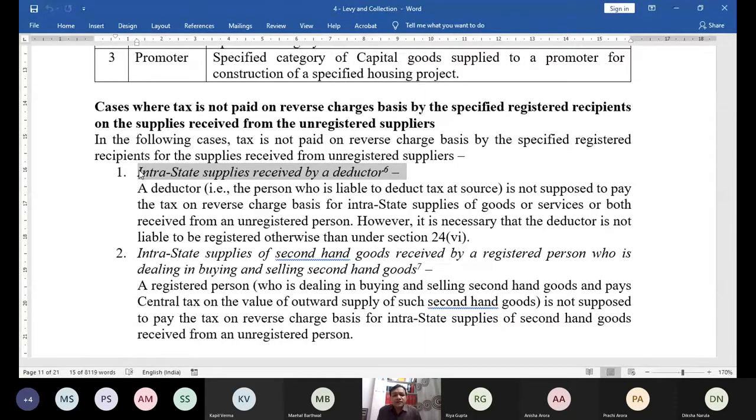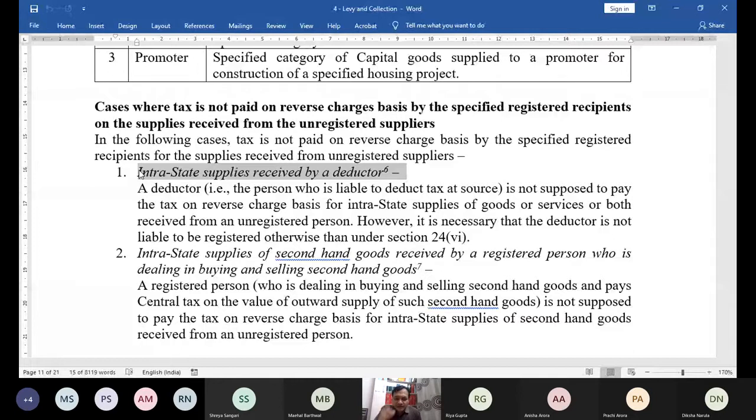Who is the deductor? That means the person who is liable to deduct tax at source. So if I purchase a laptop from Mr. A and the laptop costs rupees 1 lakh, and I am that person who, as per the provisions of the GST laws, has to deduct tax at source, then I will not pay 1 lakh rupees to Mr. A. I will deduct some tax at source and will pay that tax directly to the government of India. This is the concept of a deductor.